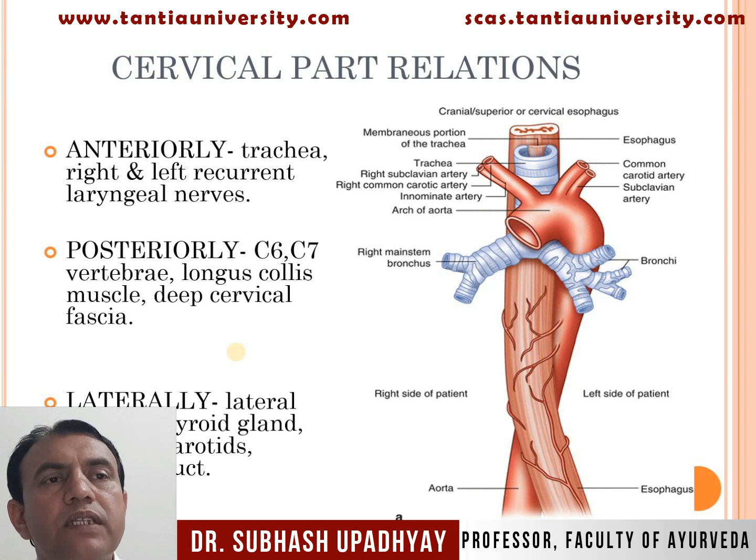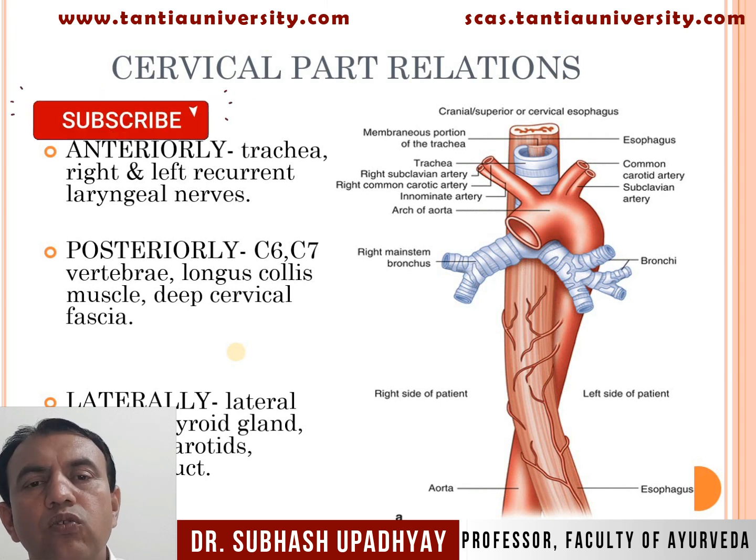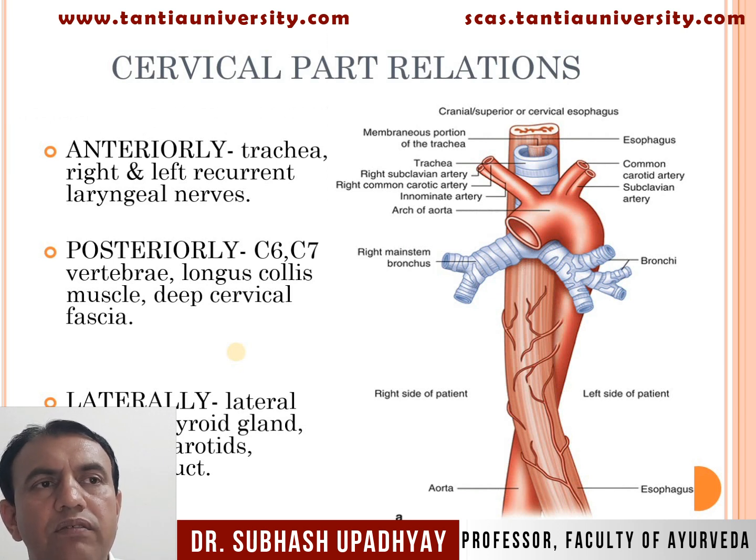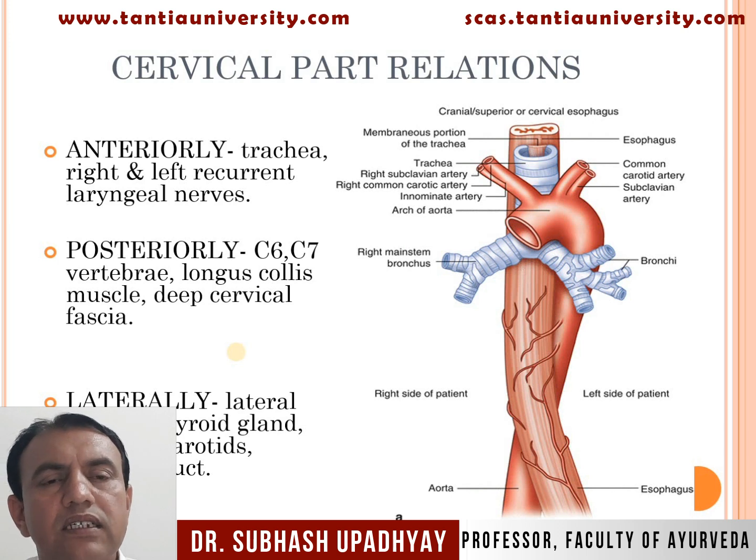Next, relations of the esophagus according to its parts, meaning cervical, thoracic, and abdominal. First, cervical part relations. Anterior, posterior, right and left related structures are there.